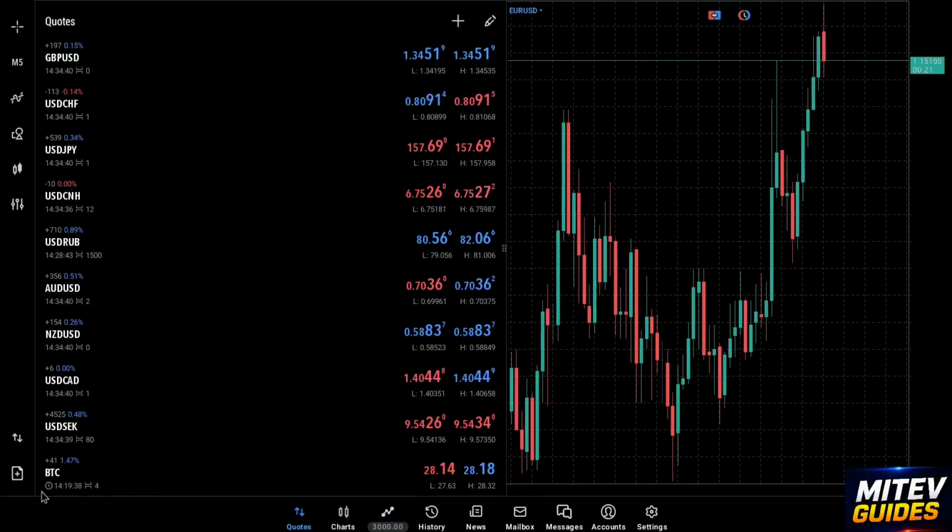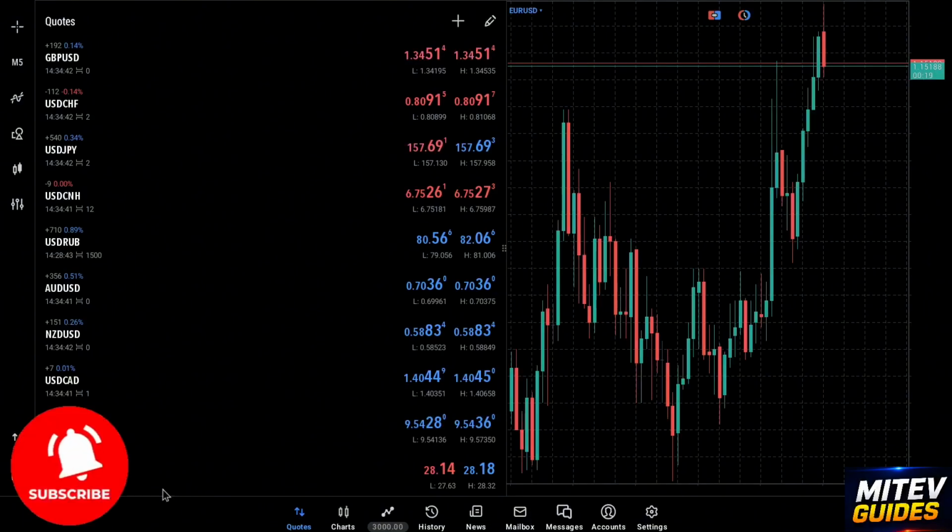Adding BTC USD to your market watch makes it easy to monitor Bitcoin prices and quickly access its trading chart whenever you need it. And that's how to add Bitcoin to MetaTrader 5. By searching for BTC USD and adding it to your market watch list, you'll have quick access to Bitcoin's live market data and charts directly within the MetaTrader 5 app. So that's how you do it.